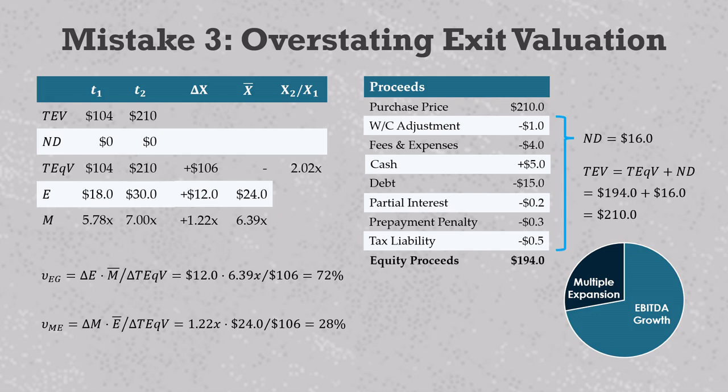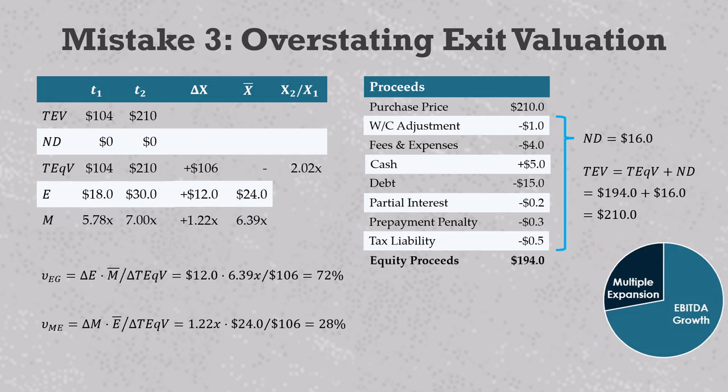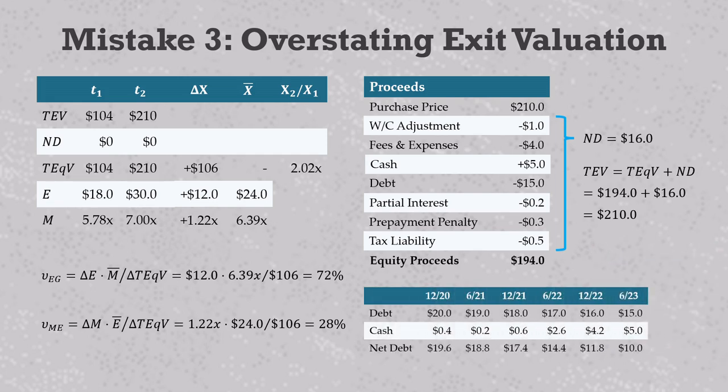We're trying to understand the regular movements of holding period capital structure and P&L metrics over the normal course of company operations. We have this company paying down debt and accumulating cash every quarter. 2 years ago, net debt was about 20, then 19, 17, 15, and eventually they get it down to 10 million. But then, on the last day of ownership, we jack it back up to 16 due to purely external factors that do not reflect normal company operations. It doesn't make sense. The transaction-specific adjustments like fees and expenses are more like shareholder liabilities than company liabilities.